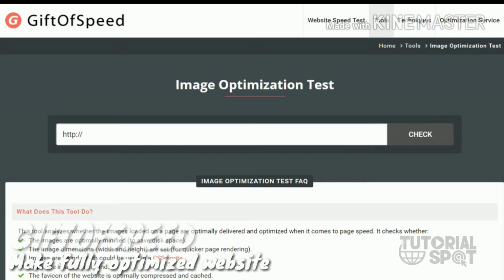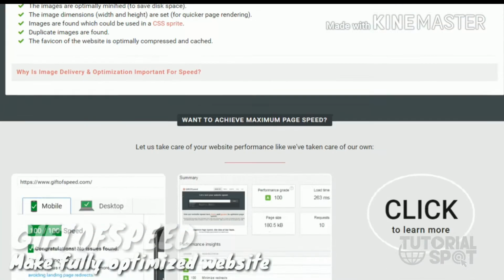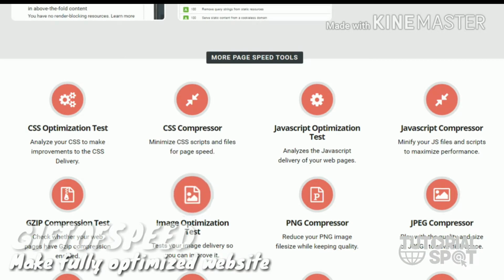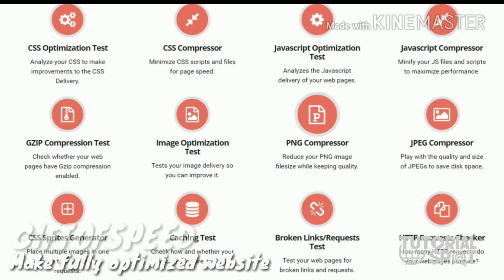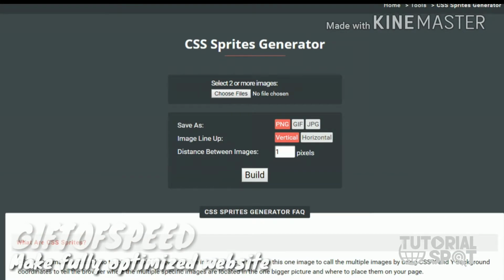After that is the image optimization test, which is the same as what I showed you before. This checks your image sizes, and this is the PNG comparison, and this is a CSS sprites generator.